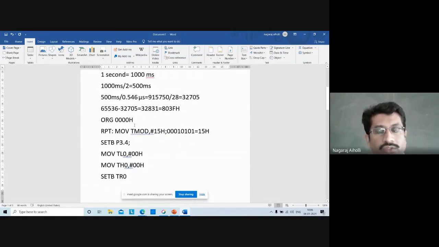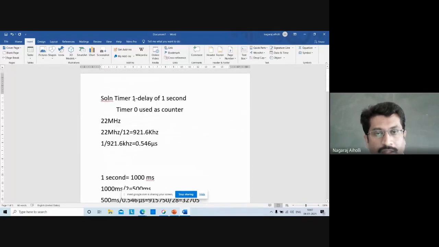ORG 0000H, origin. Repeat: MOV TMOD, #15H. This is for GATE, C/T bar, M1, M0. Try to recollect the bit structure of the TMOD register: GATE, C/T bar, M1, M0. Gate is 0 for software mode. Next bit 0, C/T bar, for timer. Then the next two bits, 0 1, mode 1. We are using timer 1 in mode 1.